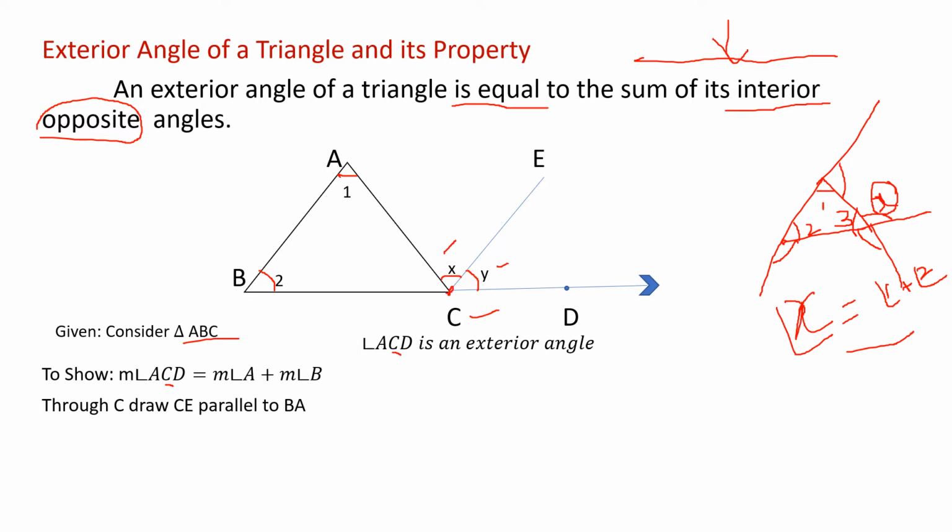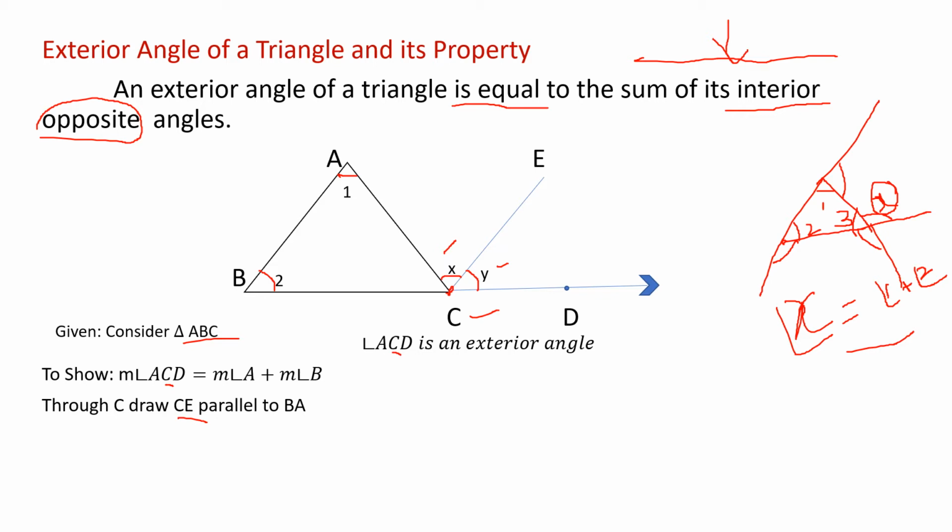Next, you want to verify this definition. You want to write the proof, and for this only we are writing all these steps. Through C, draw CE parallel to BA. So through C means take C as the point and draw one line parallel to BA.